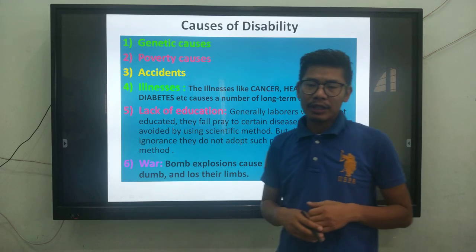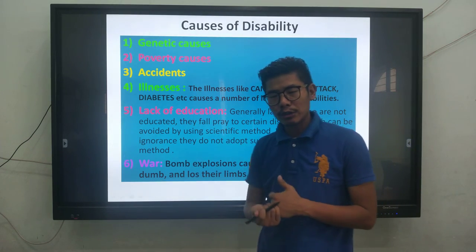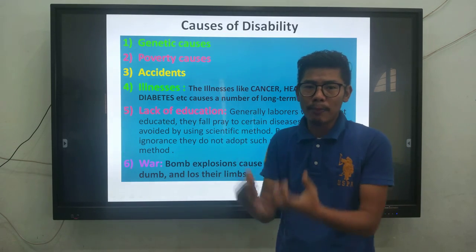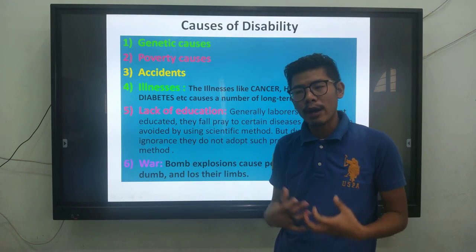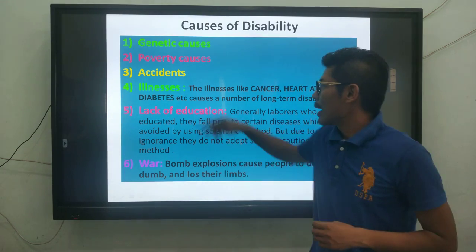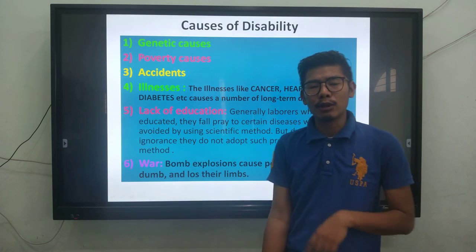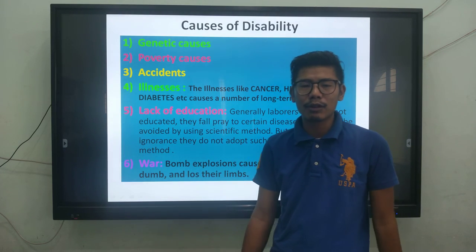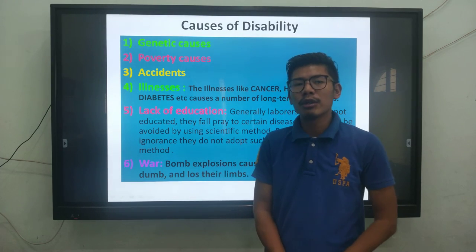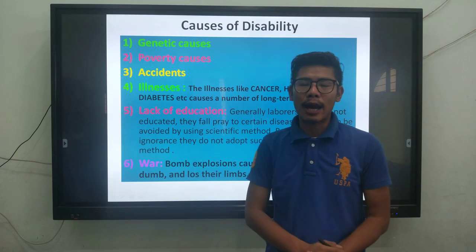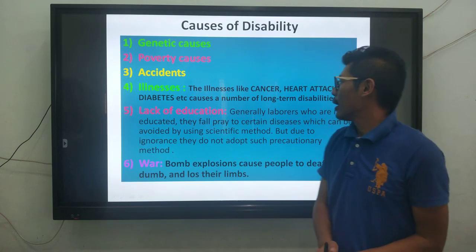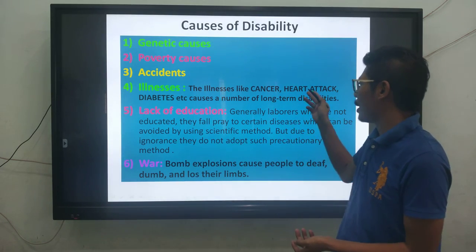Poverty cause. Because of a lack of proper nutrition, proper food, proper diet, your body is not functioning properly, your body is not growing properly. So in this case you may also have a lack of body functioning, which will also lead to disability. Accident. If you are faced with accidents, and maybe you lose your limbs, maybe you lose your legs, then you are not able to function effectively or properly. So that will also give you a condition called physical disability.